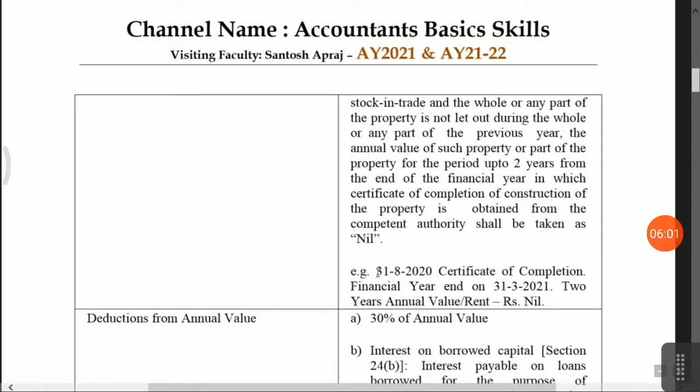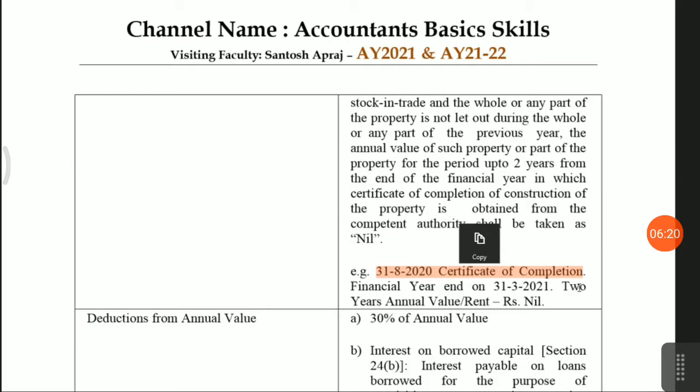Suppose as on 31st August 2020, the certificate of completion is received from the local authority or BMC, okay, and the financial year ends on 31st March 2021. That means for the next 2 financial years the annual value is considered nil, meaning financial years 21-22 and 22-23. Okay, 2 years no rent, but after 2 years rent will be chargeable.